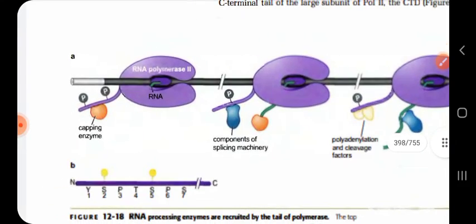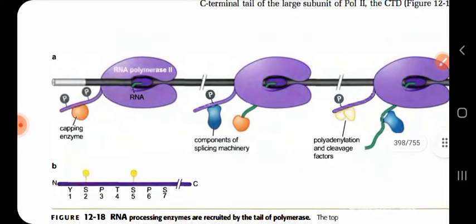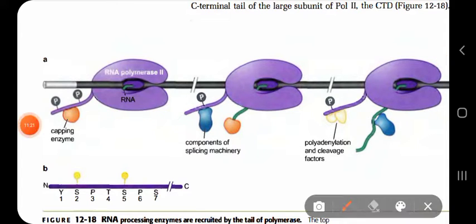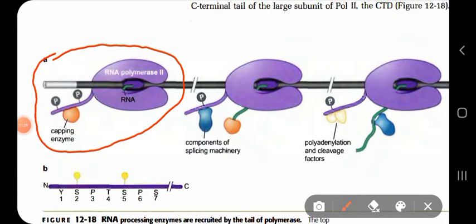Okay, so this is the figure. At three conditions it has been shown. You can see the first condition, RNA polymerase 2 has been phosphorylated at two regions, but at what particular regions has not been said.